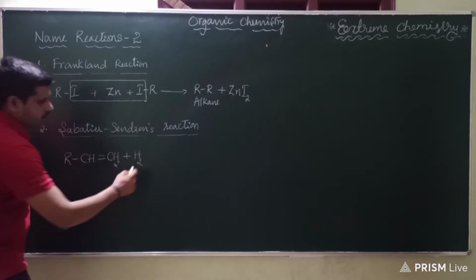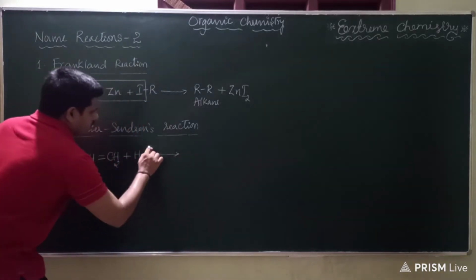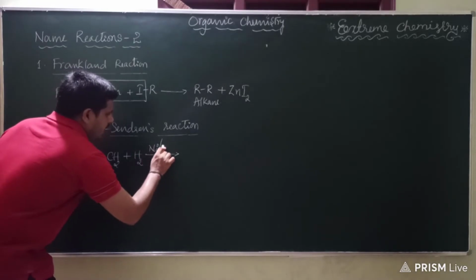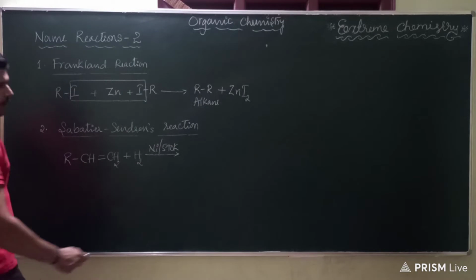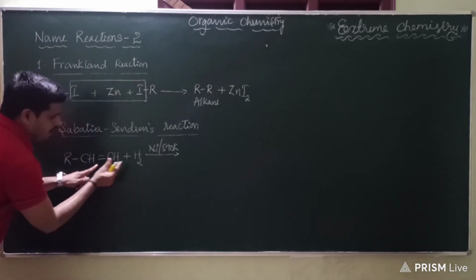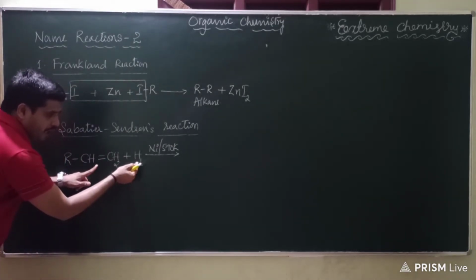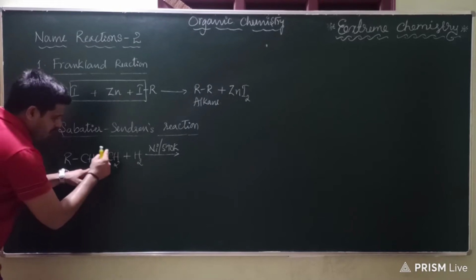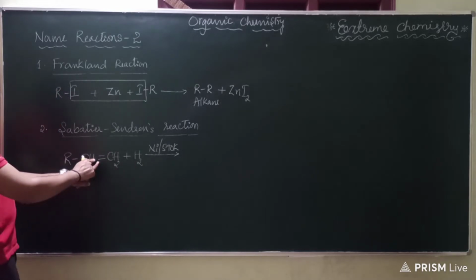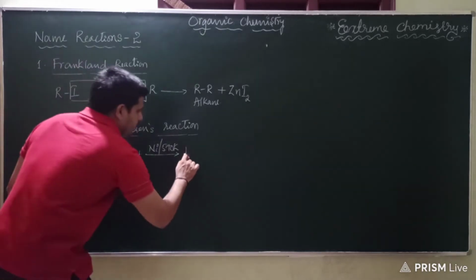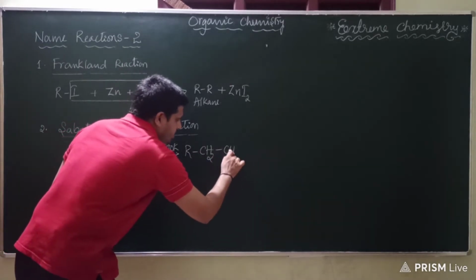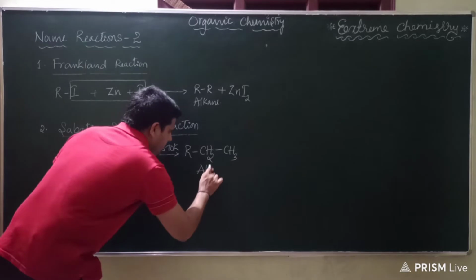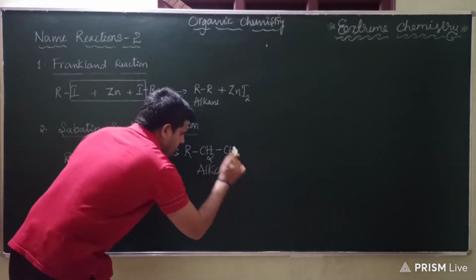Addition of hydrogen, in the presence of metal nickel, heated to 570 Kelvin. If you do this, the double bond will vanish, and in place of one bond, 2 hydrogen atoms will be added. So this will become your alkane, R-CH2-CH3.